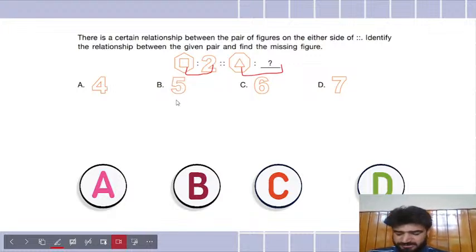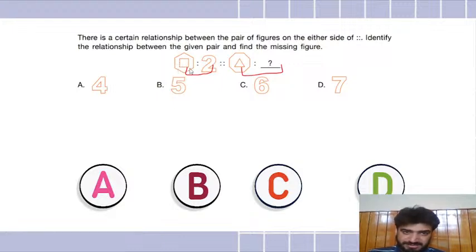Let's check. Let me show you what the relationship could be. So the exterior or the outer figure has how many sides here? One, two, three, four, five, six. Those of you who couldn't get the answer, it has six sides. The exterior figure has six sides and the interior figure has four sides. So six minus four is two. That is the relationship showing. The relationship is that the outer figure minus the inner figure is two.